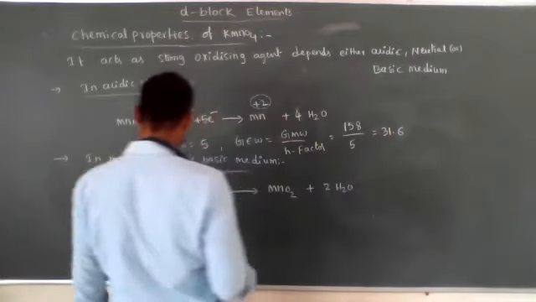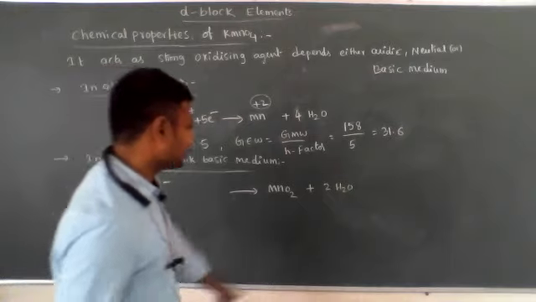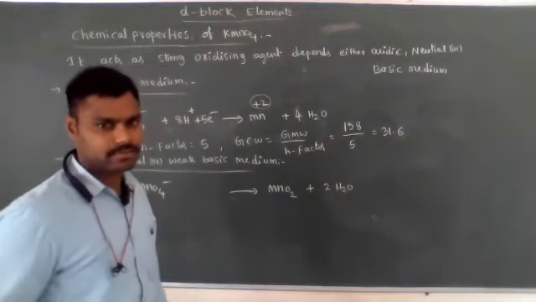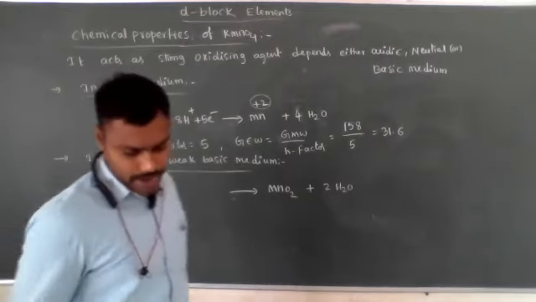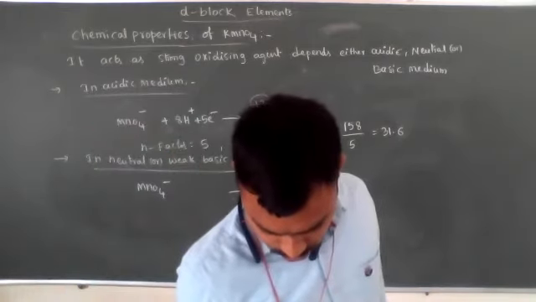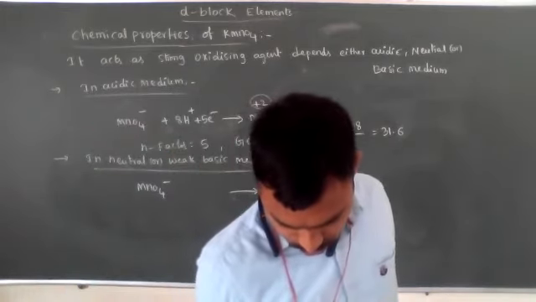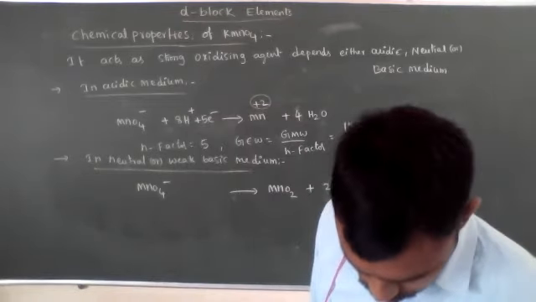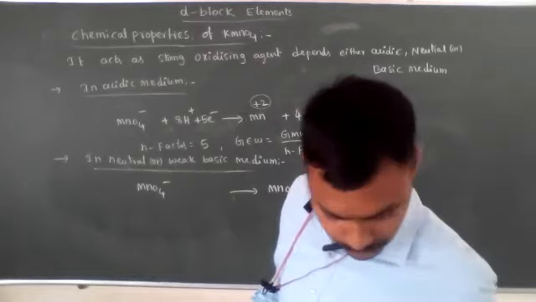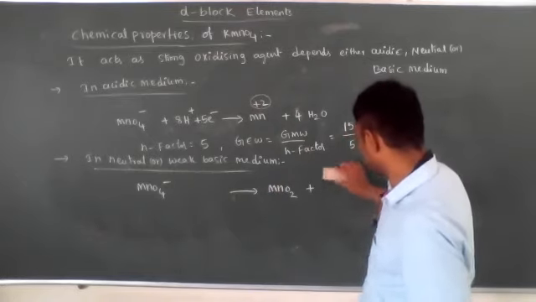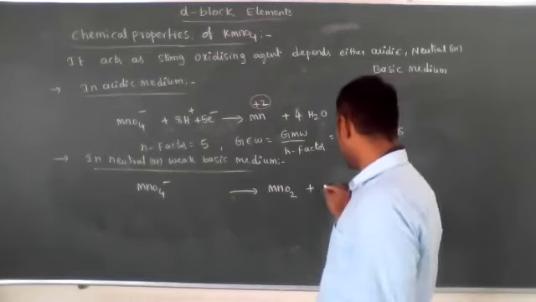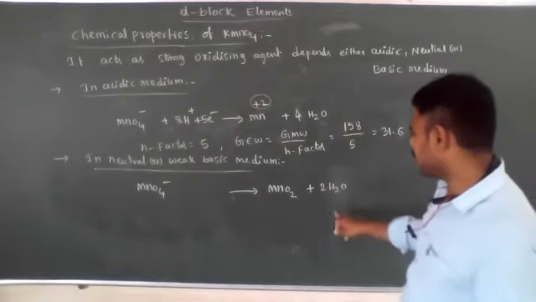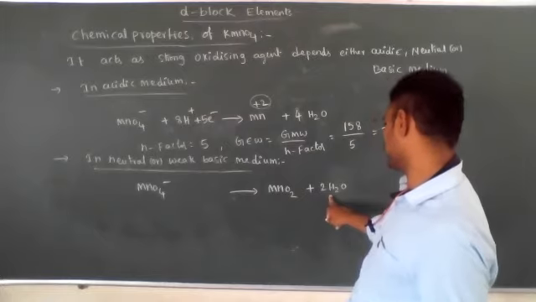But in neutral medium, how do we balance the oxygen atoms? We have to add 2H2O on the same side, and we need to add OH minus ions.